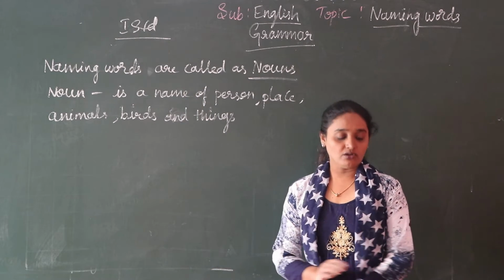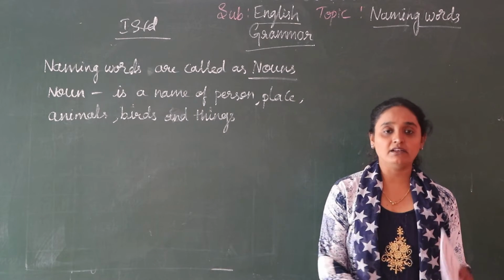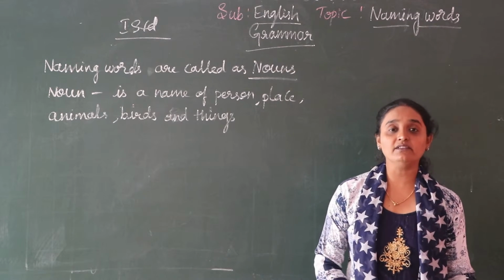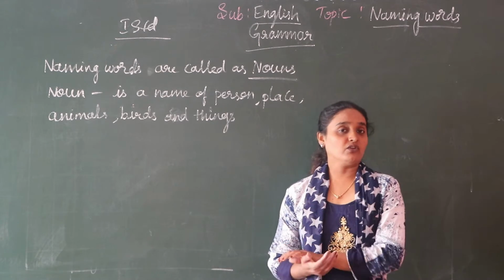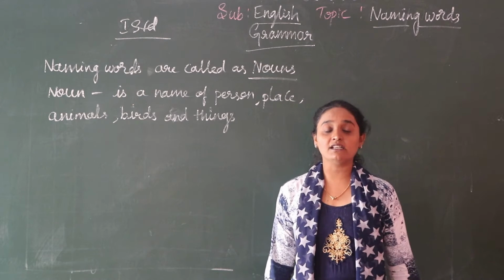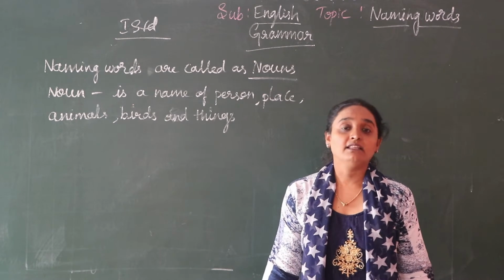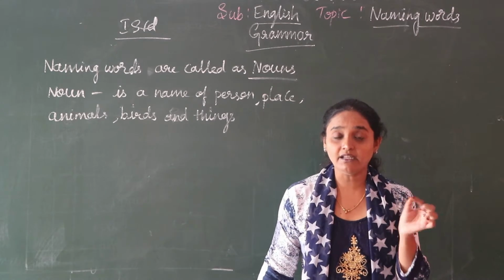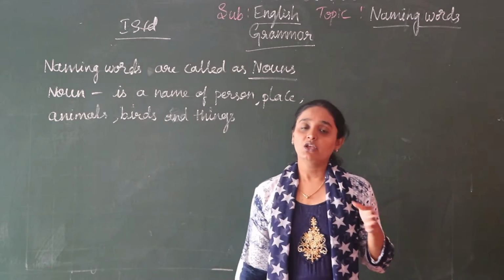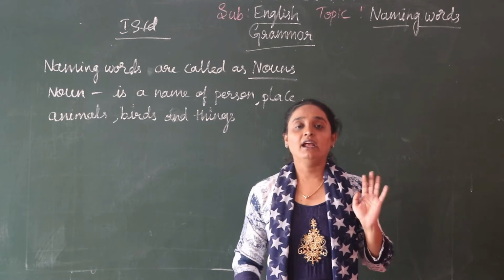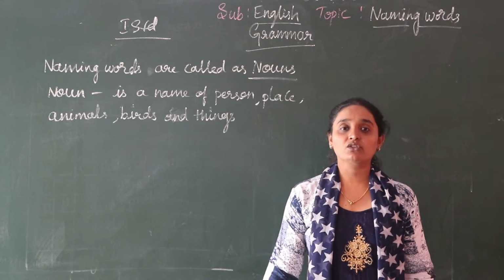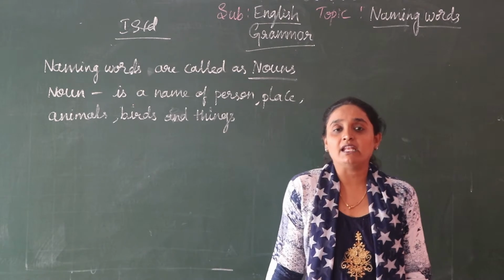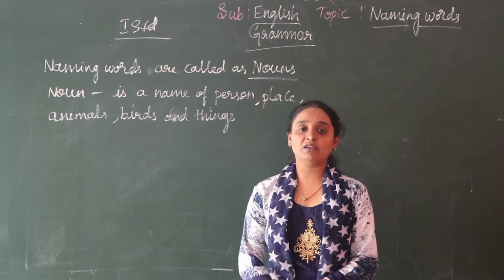Okay children, move on to your page number 9. In the previous class, which lesson did I do for you? Sentence. What did we learn? A sentence is a group of words that make complete sense. A sentence always starts with a capital letter and ends with a full stop. Today I am going to start naming words. So what are naming words, children? Can anyone from the class tell me?